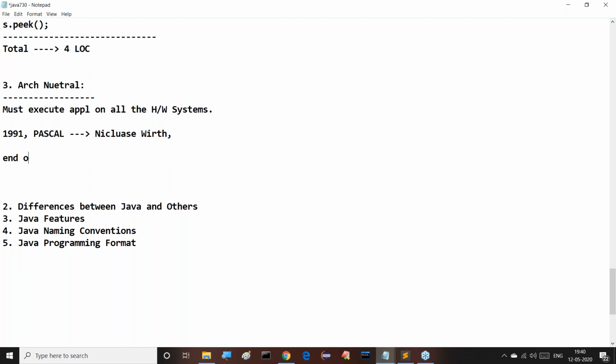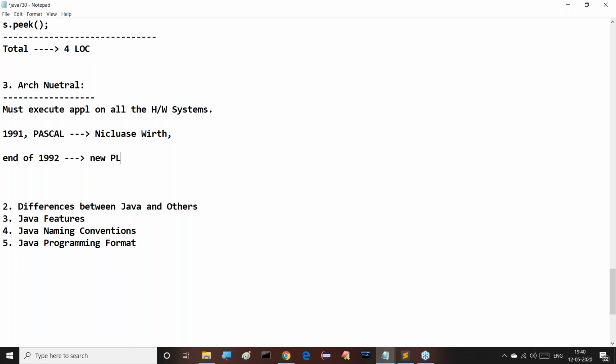At the end of 1992, they prepared a new programming language. Sun Microsystems prepared the new programming language, and at the end of 1992 it was complete. The language was totally prepared. But they wanted to give a name to this new programming language.